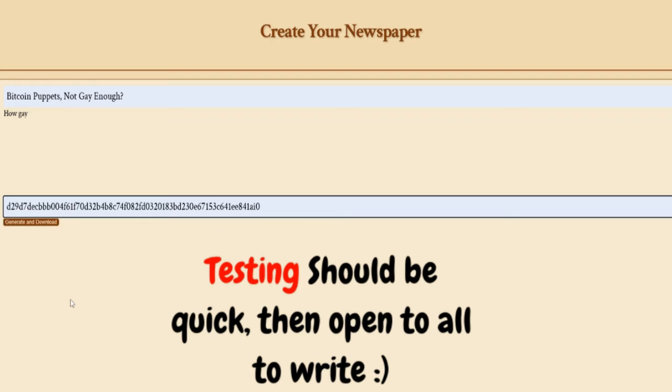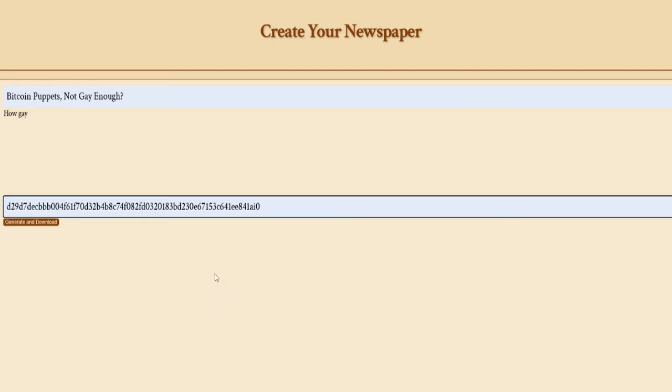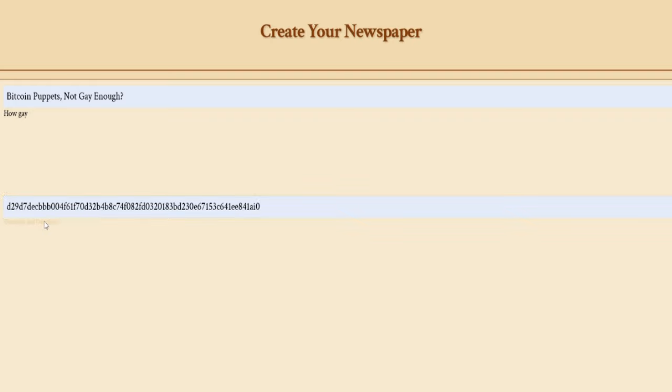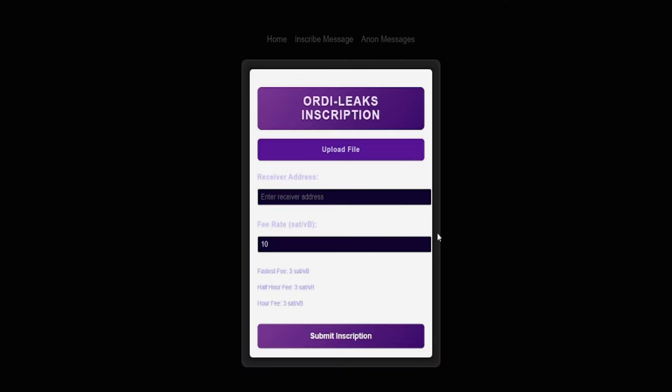And once you press generate, it will then take you to another site that I made. This was a little bit of a secret, but you're going to see it now. So press generate, it'll give you the file and take you to Ordinals. Ordinals is an interesting little site that me and a friend made 7 months ago, and I was trying to find a use case for it. Best use case for it is literally like this.